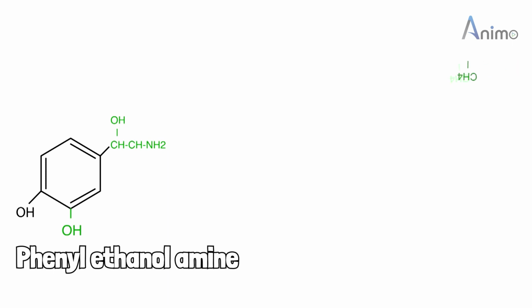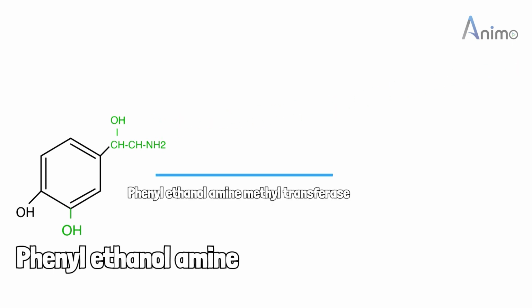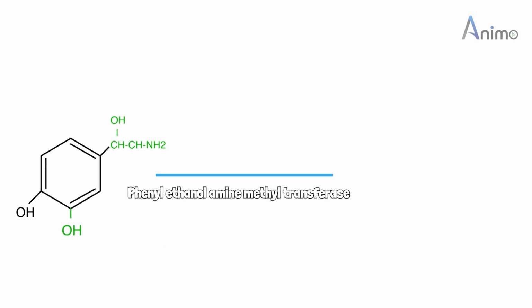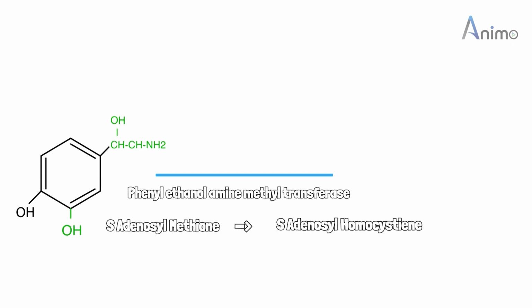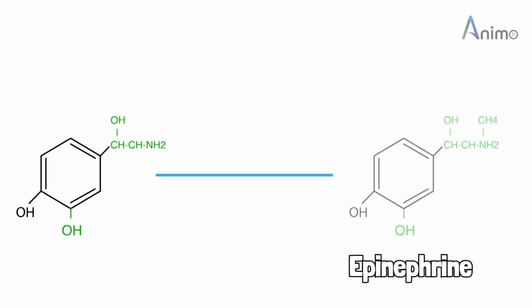phenylethanolamine. Now it undergoes methylation in the presence of the enzyme phenylethanolamine methyltransferase. Its cofactor is S-adenosylmethionine, which converts into S-adenosyl homocysteine, from SAM to SAHC. Now we get epinephrine. Now let's revise this.